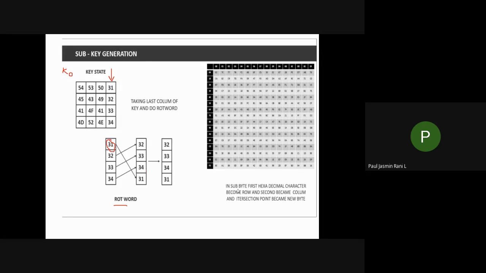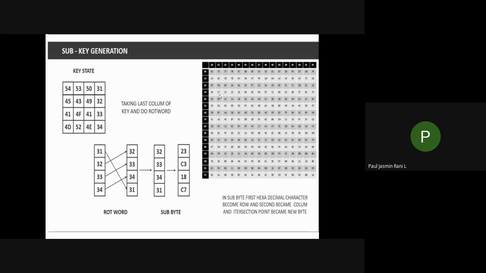So after that, the final value will be 32, 33, 34, 31. Can you follow this one? From your K0 key, you have to consider the last column. From the last column, you move this 31 towards the end, then move all other values upwards. When you move them upwards, you will get the values 32, 33, 34, 31. And from your tabular column, you have to get your values. Let us see how we are going to get the values in the next slide.